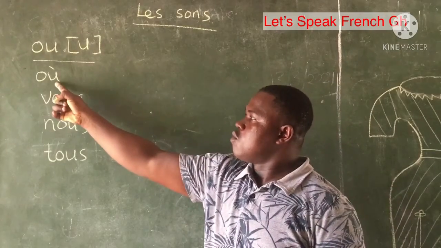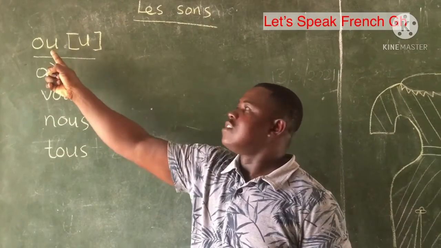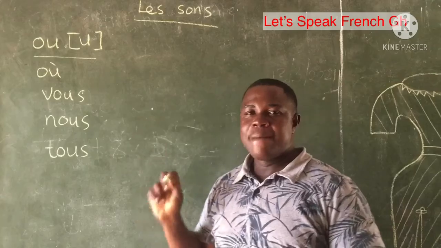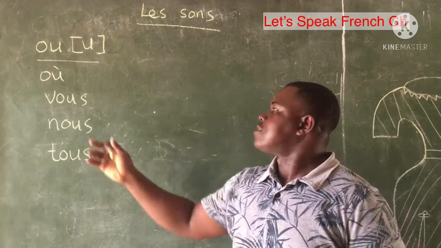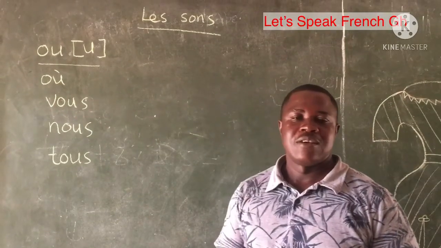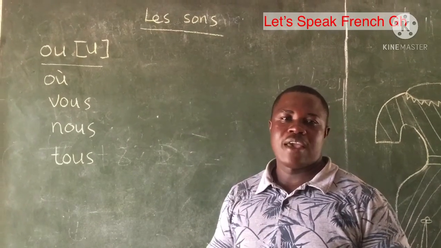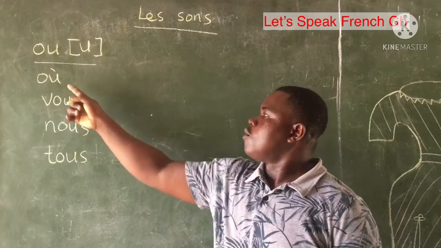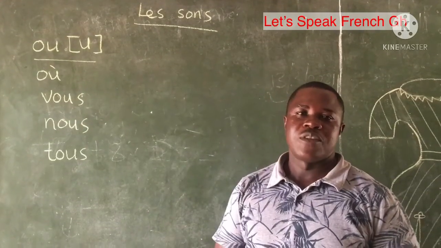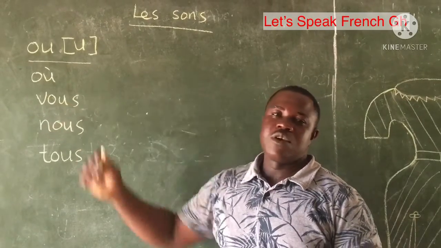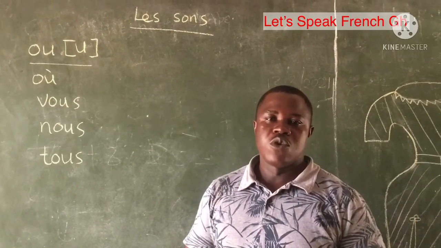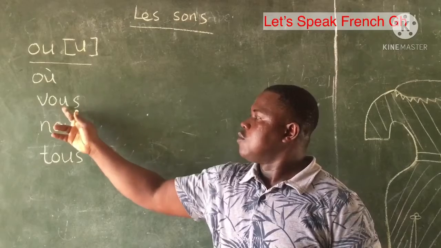This particular U is different from this. This U without the accent means or, but this particular one with the accent on top means where. So we have OU, where, it is U. The next one is vous. OU is U. So vous, meaning you.